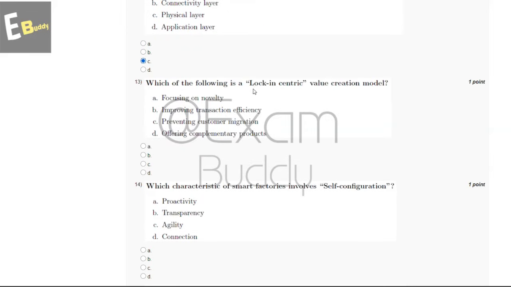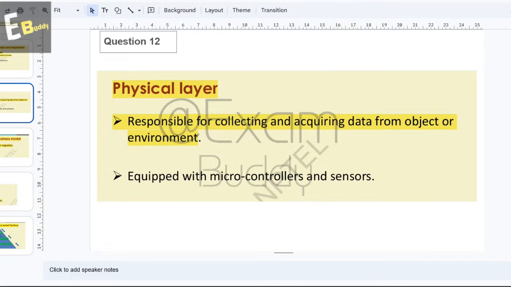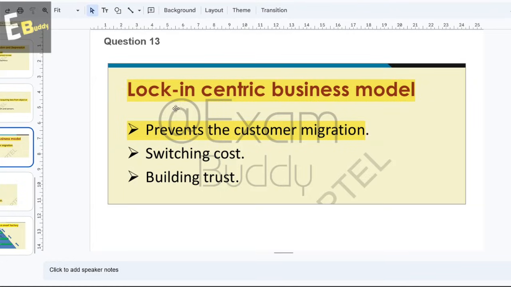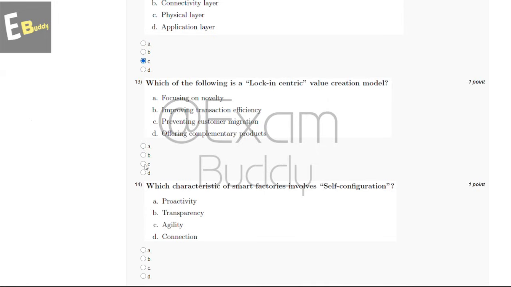And now let's go to our question number 13. Which of the following is a lock-in centric value creation model? So these are the options: focusing on novelty, improving transaction efficiency, preventing customer migration, offering complementary products. So now let's check the explanation. So explanation says lock-in centric business model prevents customer migration. So the answer of our 13th question is C, preventing customer migration.